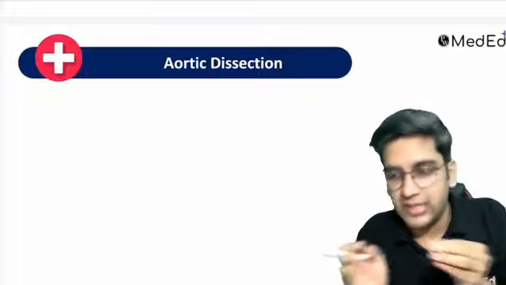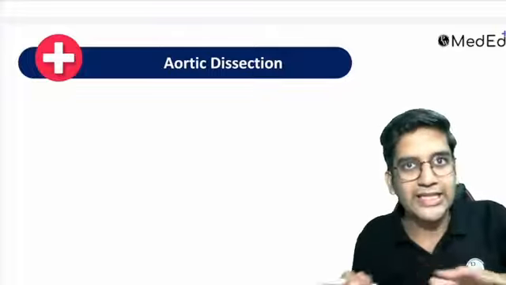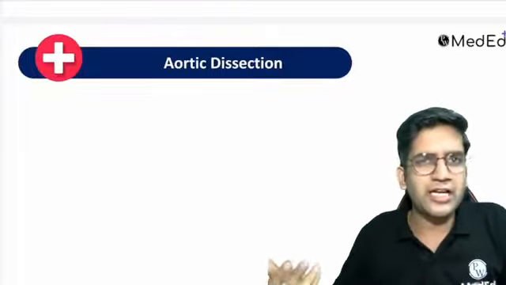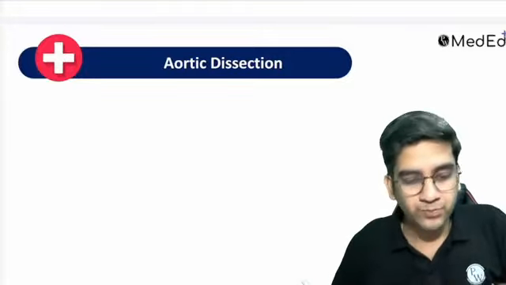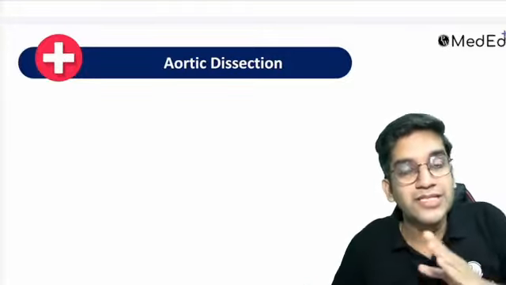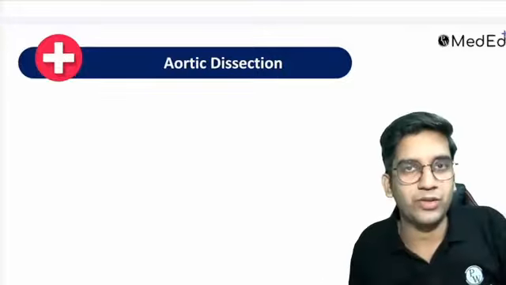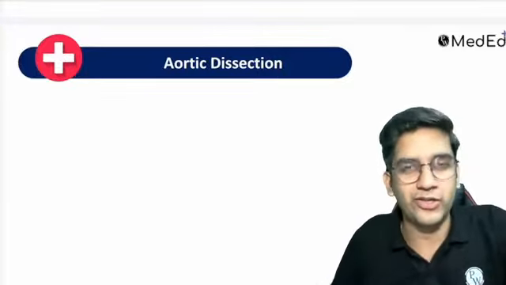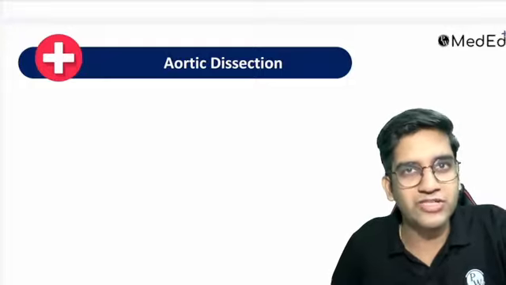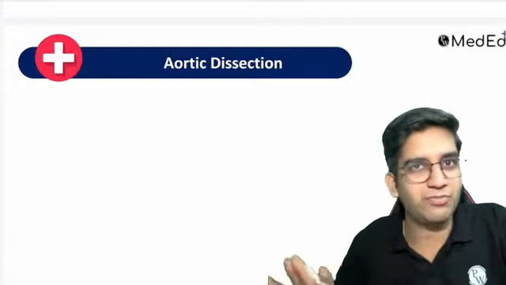That's what dissection means. I have to separate different layers. That's what is called as a dissection. In anatomy we use it, and in surgery also we use dissection. Different planes of dissection, right? So aortic dissection means something is going to separate the aorta. What do you think can tear the aorta? Only one thing which can tear the aorta is blood, because the lumen has blood, that's all, right?